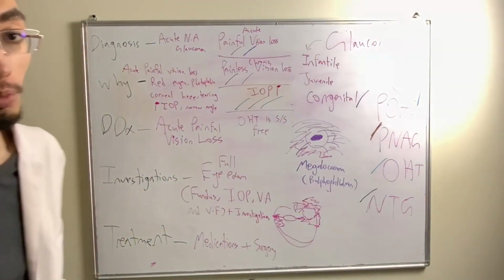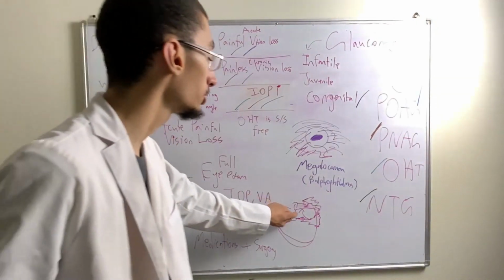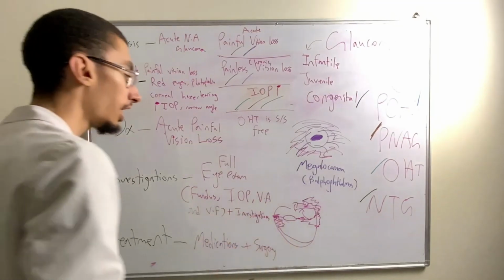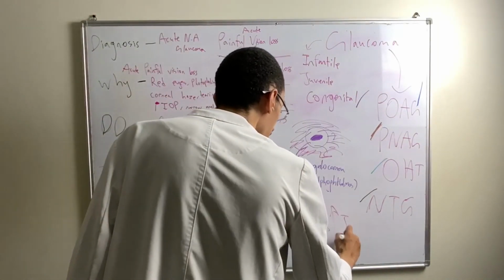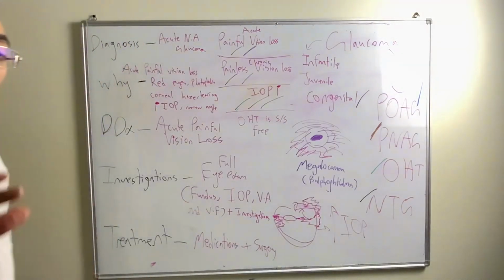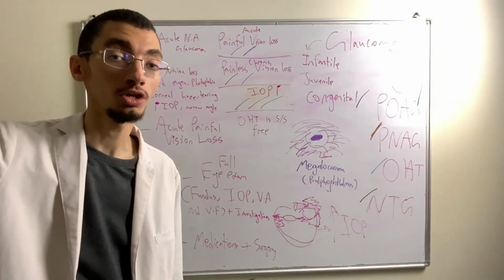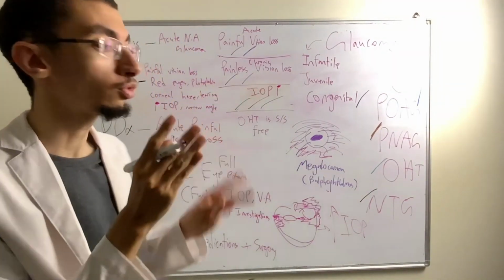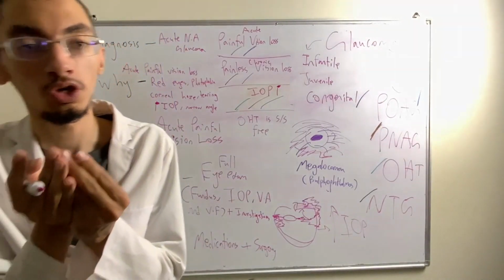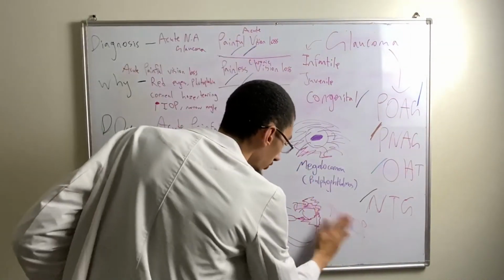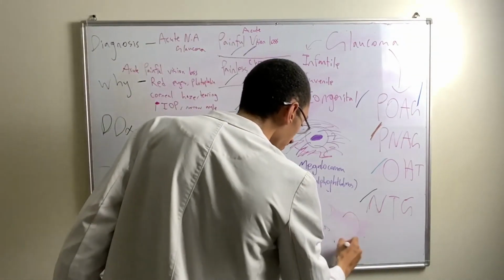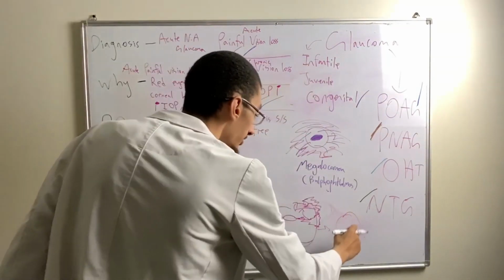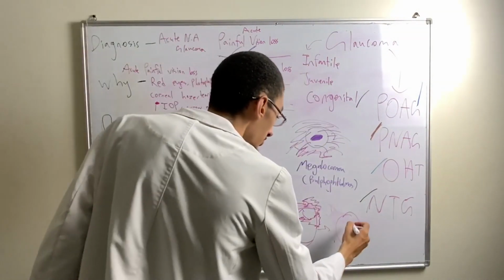But the problem with glaucoma is there is inadequate drainage. There is accumulation of the aqueous humor in the eye, and that leads to increased intraocular pressure. If you have increased intraocular pressure, there will be compression of the optic nerve or the head of the optic disc. You'll see it in the fundoscope, not in an acute case, but in chronic cases, a picture that looks like this. You'll look at the optic disc, and you'll see the cup of the optic disc becomes bigger, and the optic rim becomes thinner. So this is the optic cup right here.